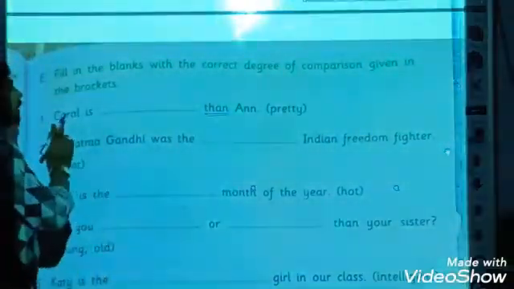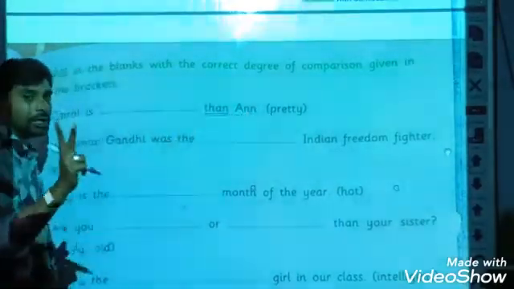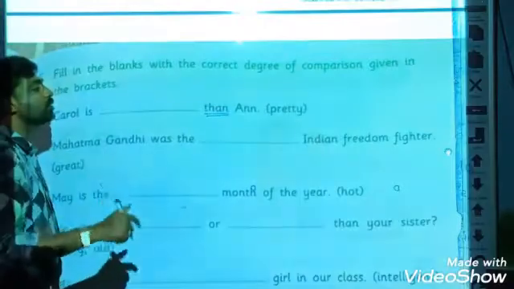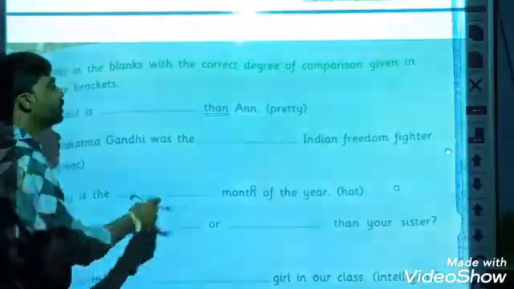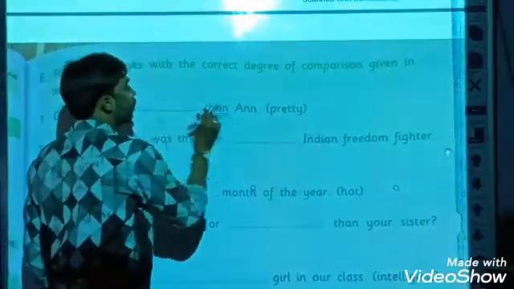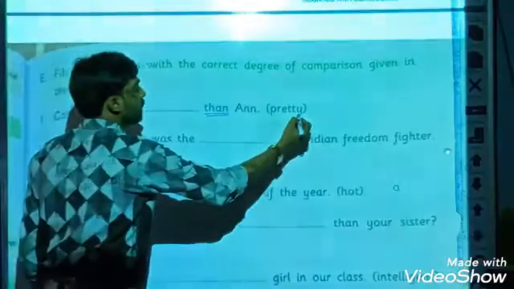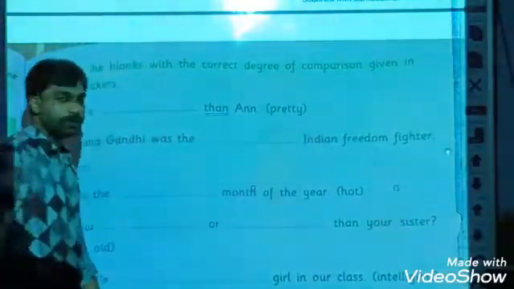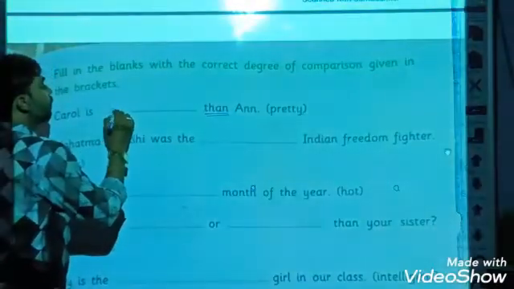Here we are comparing Carol with Anne, so two girls are there, and we should take the comparative adjective. The comparative form of pretty is prettier, because the last letter is y, so we add ier. Let's write it: prettier.